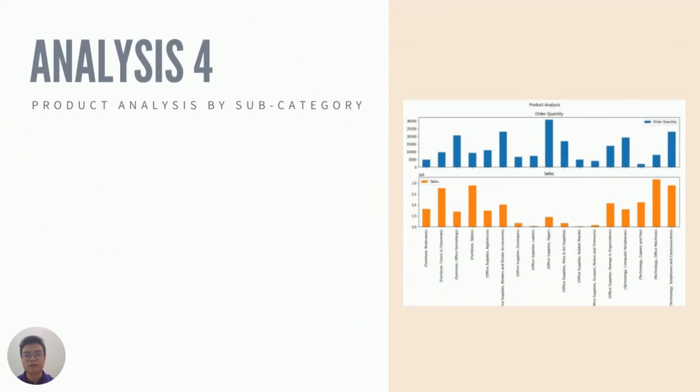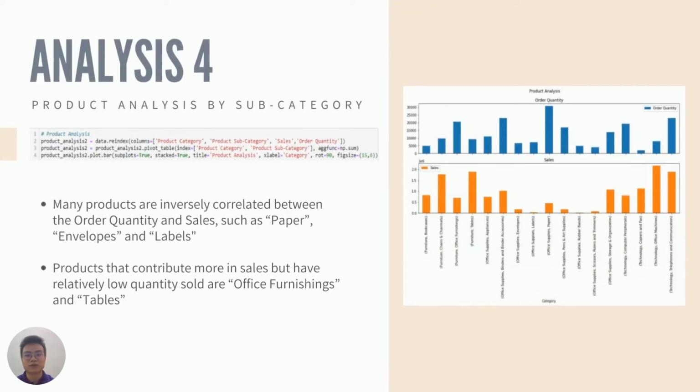Next, I would also like to analyze our findings from the product analysis by product subcategory. Again, order quantity and sales across the 17 product subcategories are compared in bar charts. It can be seen that most of the products are inversely correlated between order quantity and sales, as cheap products are usually bought in a high number but in the end only contribute little in terms of sales.